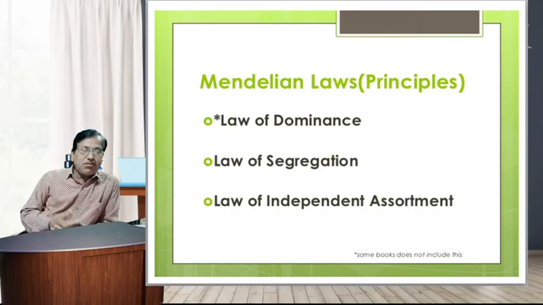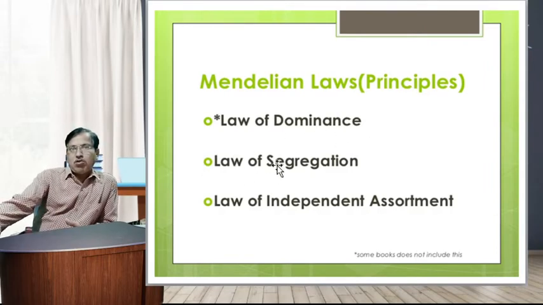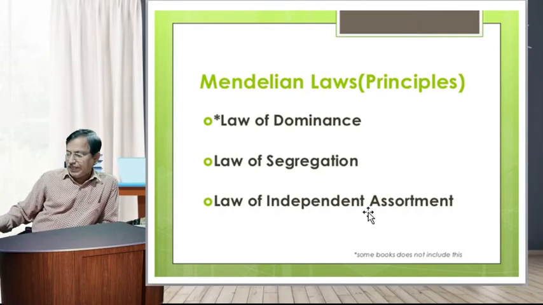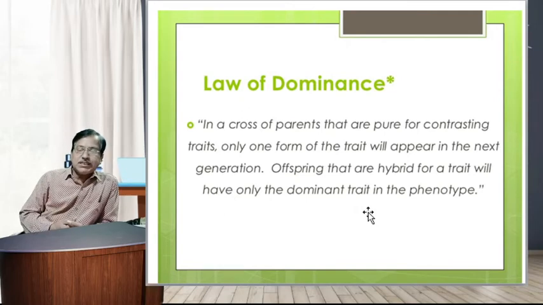On the basis of the above results of his hybridization experiments, Mendel formulated the following three laws: the law of dominance, the law of segregation, and the law of independent assortment. The law of dominance is also the monohybrid ratio. The law of segregation is also called the law of purity of gametes, and the law of independent assortment is also the dihybrid ratio. Dear friends, we already discussed the law of dominance in the first lecture.